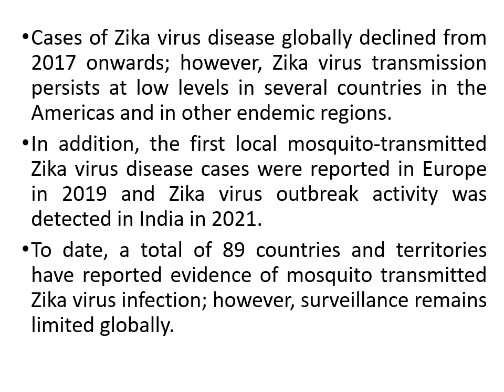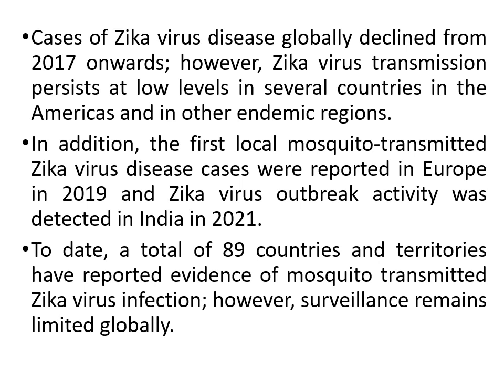Cases of Zika virus disease globally declined from 2017 onwards. However, Zika virus transmission persists at a low level in several countries in the Americas and other endemic regions. So endemic cases or isolated cases were there across the globe, but it was not like an outbreak, where a large number of people are getting infected in the same season. So it's very difficult to tackle, because our primary healthcare system is not so advanced to handle this load, so it may collapse.